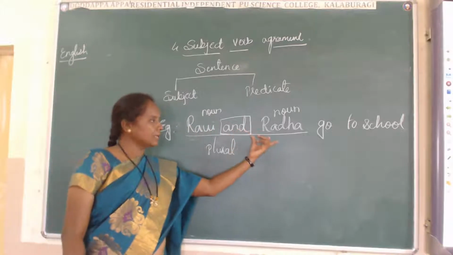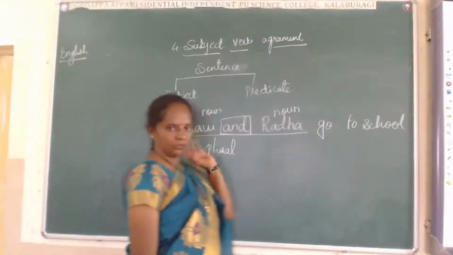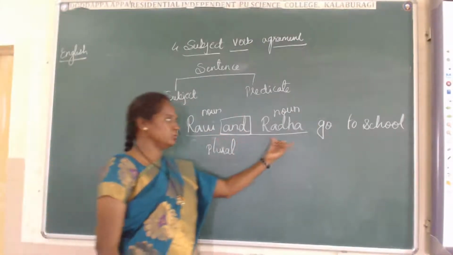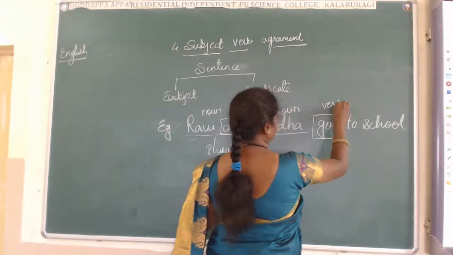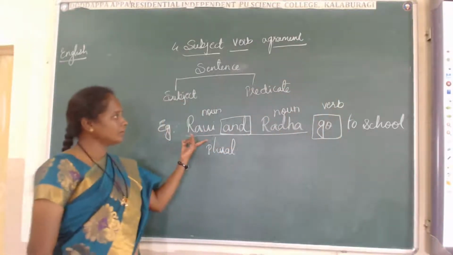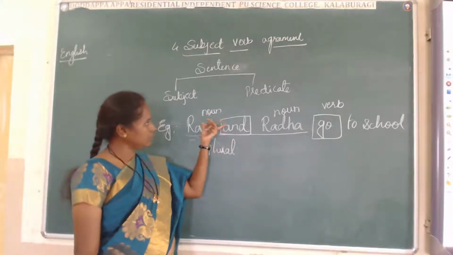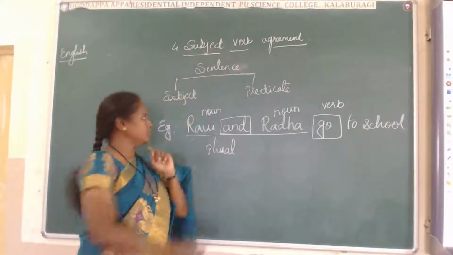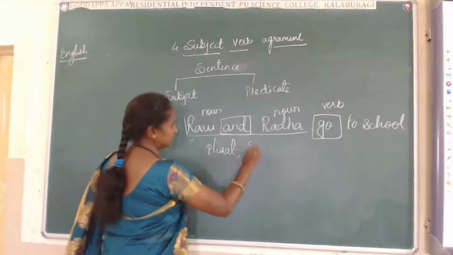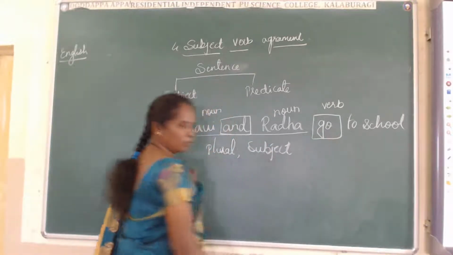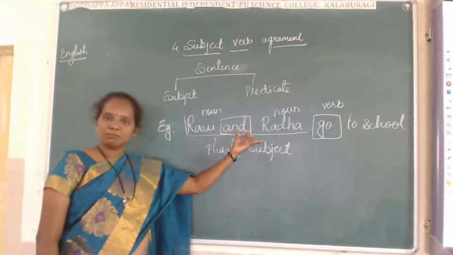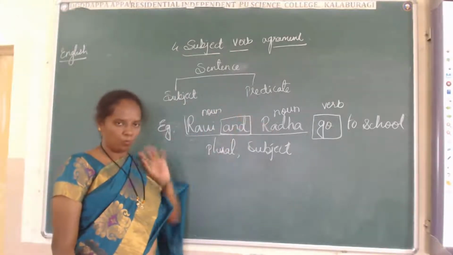Ravi and Radha go to school. This is plural. That's why we used go here. This is the subject, and this is the verb. This is the agreement between subject and verb.